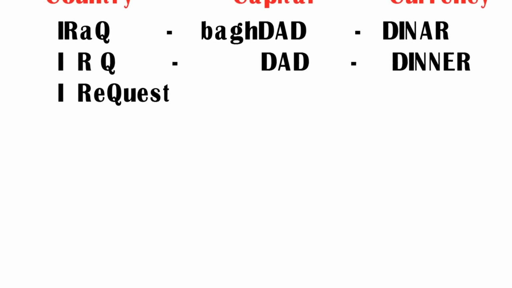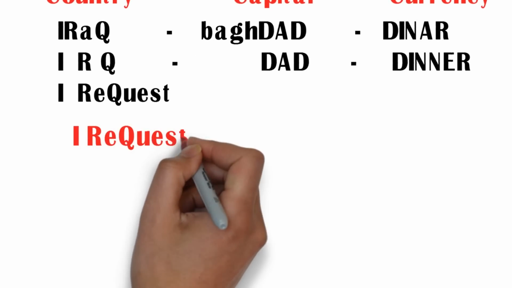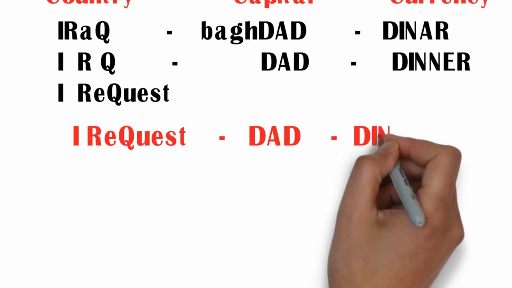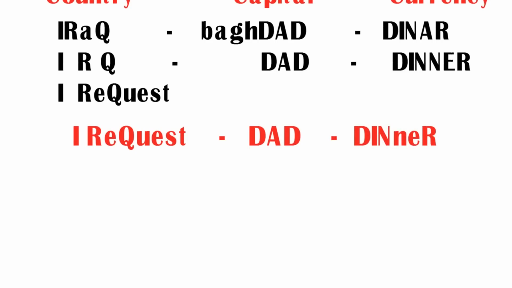In this way, we have got totally three new words. I request, dad and dinner. I repeat, I request, dad and dinner. Now I am going to frame this into a beautiful sentence. Let us see the sentence here, friends.